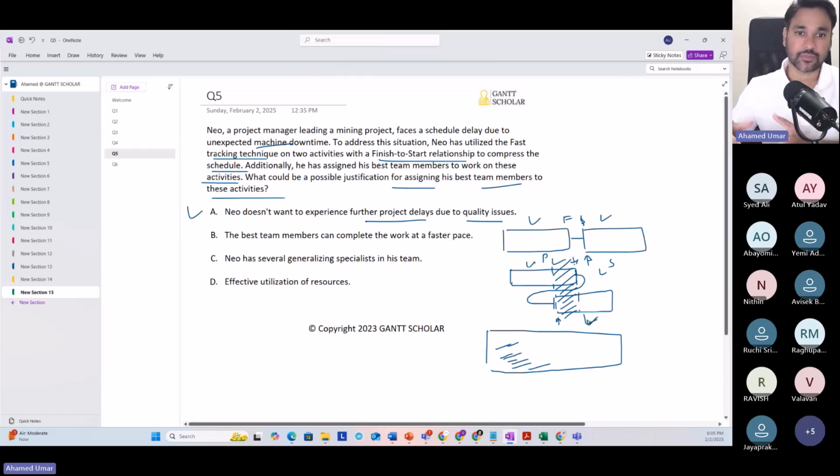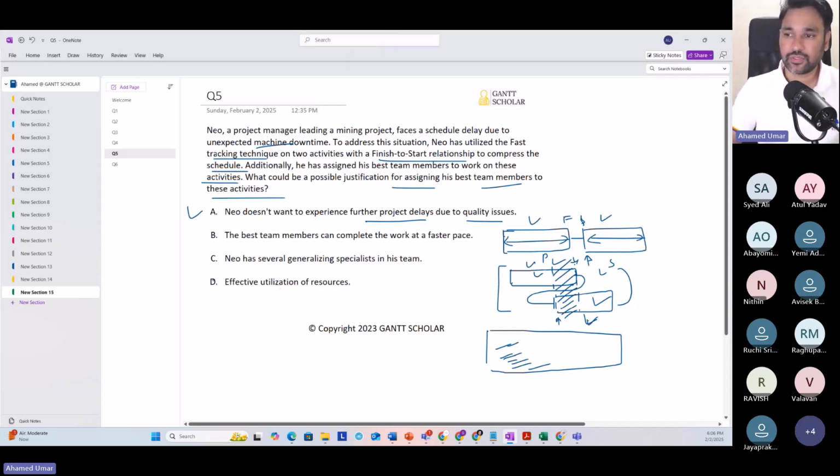If you have the risk of rework, let's say people did the work incorrectly, this person again has to redo the work, because here the original plan is to complete this work and then begin this work. So here there is no risk of rework. But in this case, after applying fast tracking, you are starting the successor even before the predecessor is fully done. So work is happening hand to hand. You have to be very careful. There's a lot of risk of rework. So assign your best people to these kinds of tasks, so that you will be able to mitigate or overcome the risk of rework.